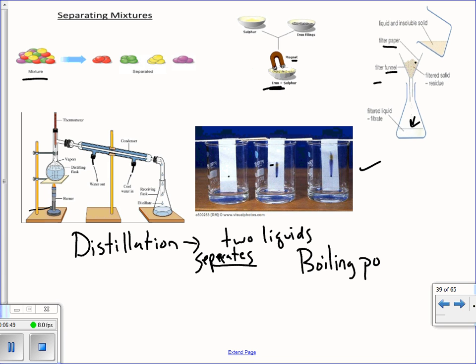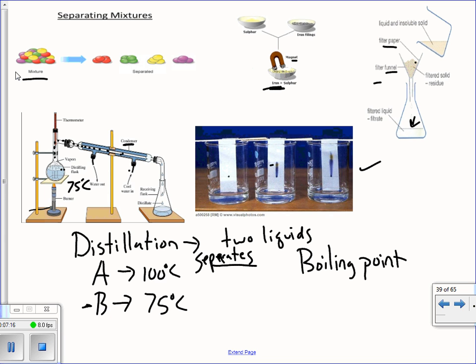Suppose we have liquid A that has a boiling point of 100 degrees, and liquid B that has a boiling point of 75 degrees. They're both in here, and this is a Bunsen burner. We would heat it up to a temperature of about 75. At 75, B will turn into gas and travel through here. Then when it hits this condenser tube, where there's cool water going in, it will cool down and turn back into a liquid, and so you end up with B over here and A left behind. So there are lots of different ways, and even more ways than this, to separate mixtures.